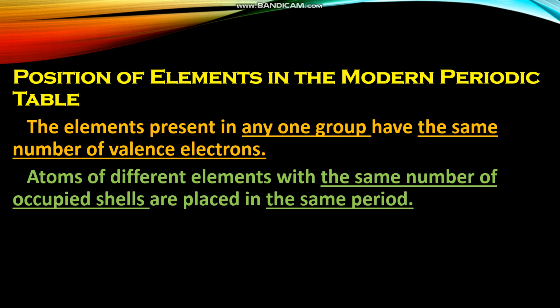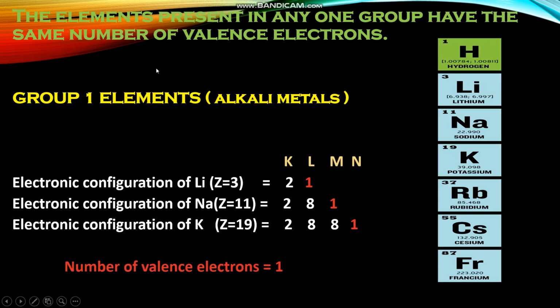The next point is that atoms of different elements with the same number of occupied shells are placed in the same period. So let us see the first point. The elements present in any one group have the same number of valence electrons.